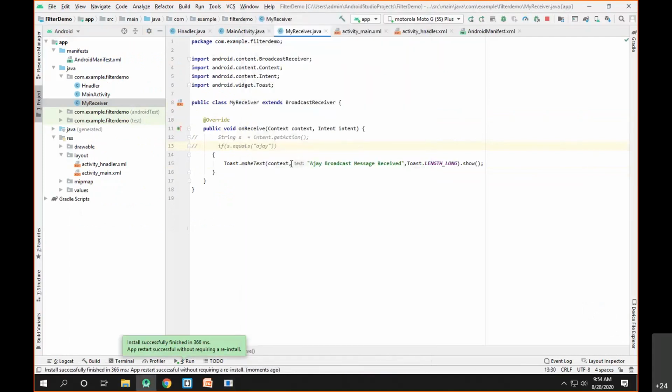Let's try to find out the context. Let's try to change the context to MainActivity. It will not show it on the main activity because the context is the broadcast, your current context. Let me check what problem we have.